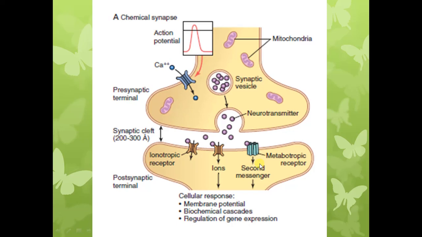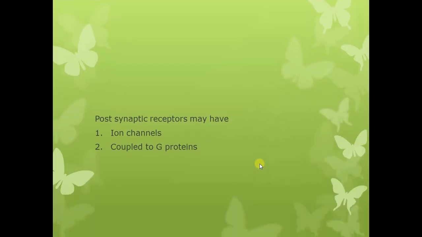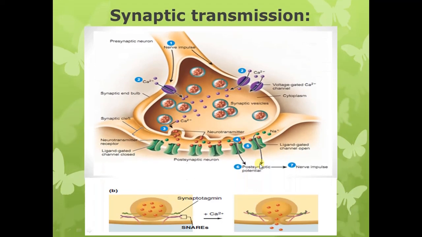So this is the structure of a chemical synapse, and we have discussed the types of the receptors present in the postsynaptic neuron, the ion channels, and the receptors coupled to the G proteins. Now we are going to learn the events of synaptic transmission.